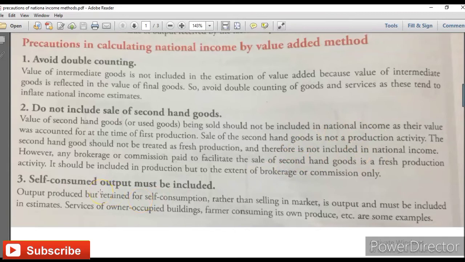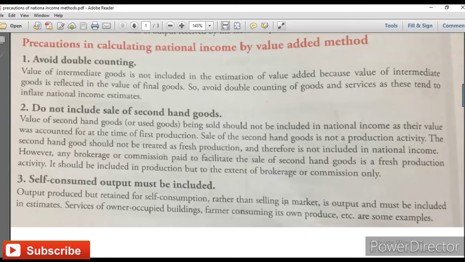Last is that self-consumed output must be included. What does it mean? It means output produced but retained for self-consumption rather than sold in the market. We know that once we start any economic activity, the producer who is producing the goods is also a consumer.